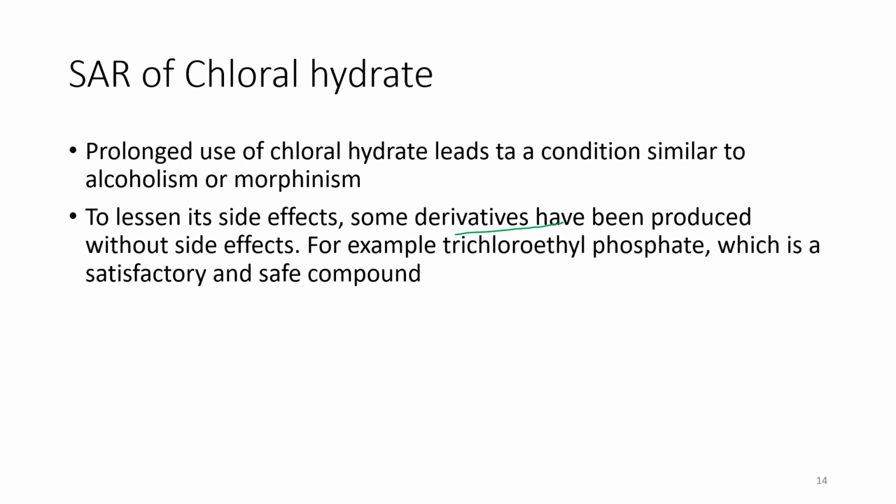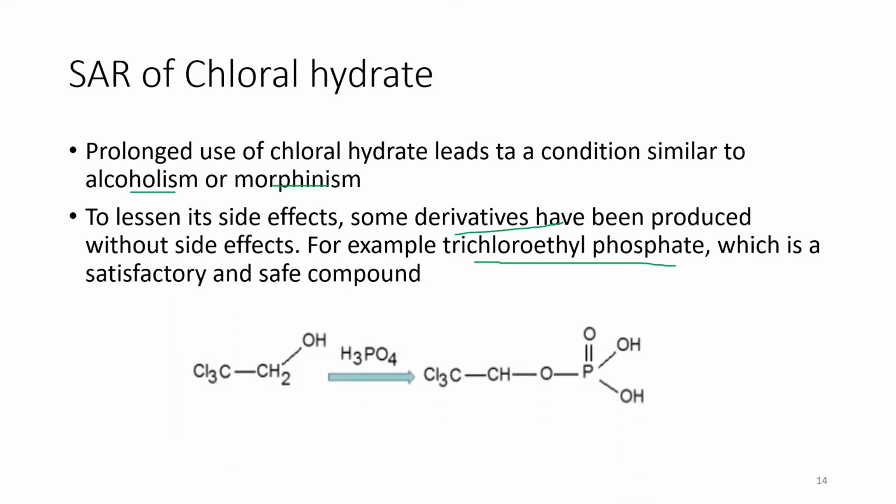What are these derivatives which do not have alcoholism or morphinism effects? That is trichloroethyl phosphate. Let's see the structure. You can see that in the structure of trichloroethanol, a phosphate group is added and it becomes trichloroethyl phosphate. So that is the drug which does not have the similar side effects as chloral hydrate or trichloroethanol.